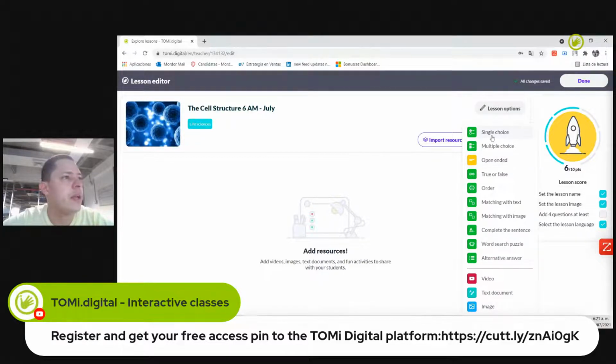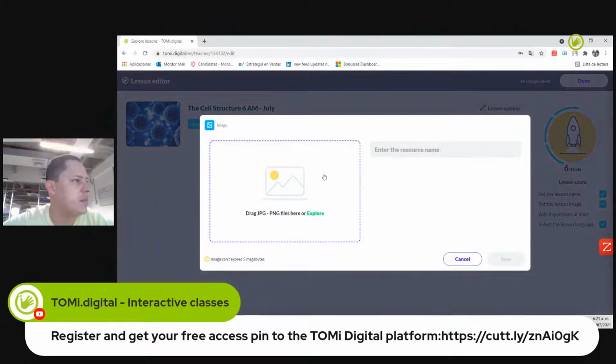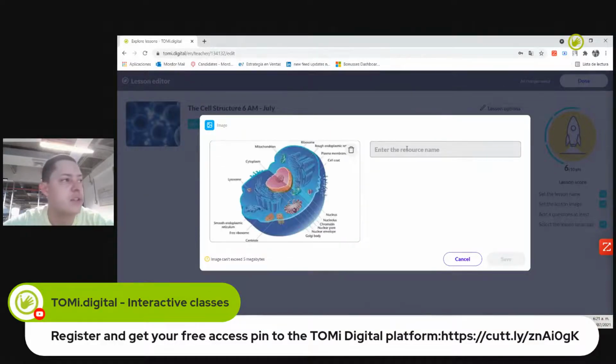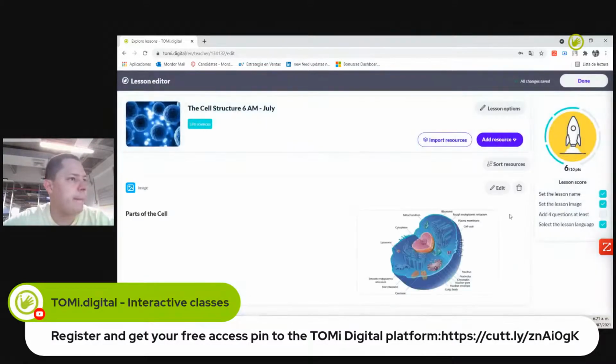Perfect. So let's start here. Let's say with the first thing would be an image. So let's upload the image. I already have the image downloaded here, which is parts of the cell. This is the image that we're going to start the class with. And this is parts of the cell. Save.